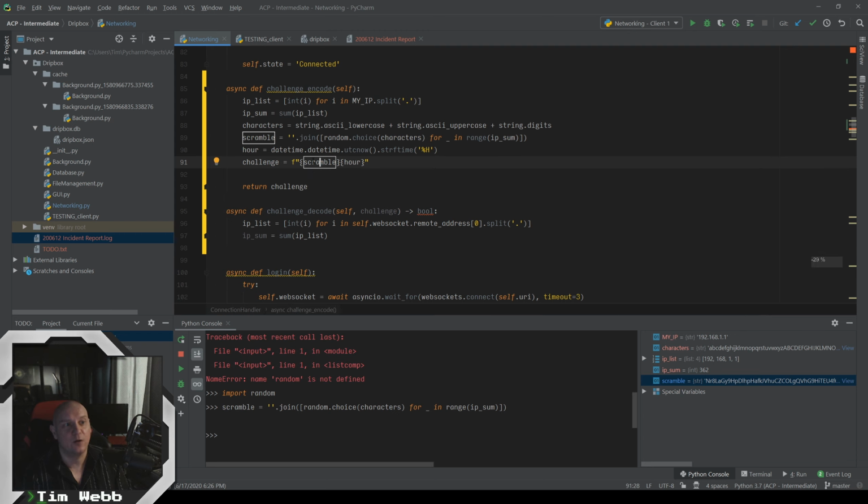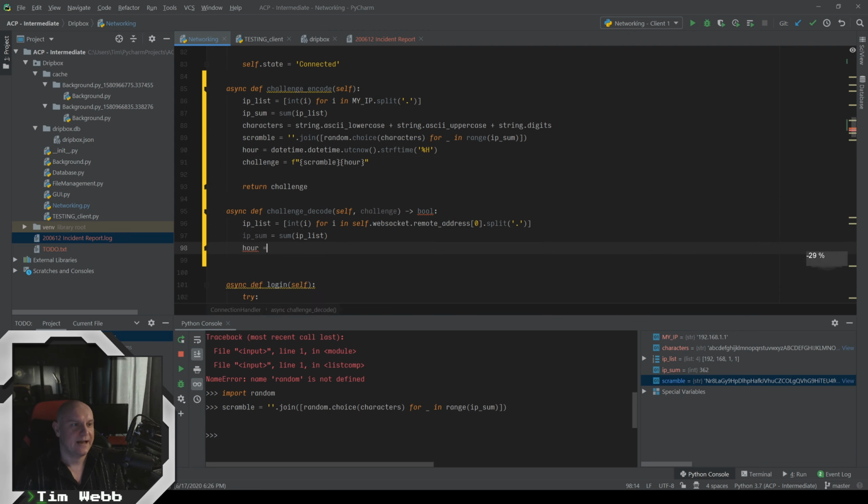We know exactly how long the scramble is. Even if there was some other thing at the end of this, in fact, I just caught myself before I started bouncing around. I've got a real bad habit of doing that. I want to show you all this stuff at once, and I've got to take my time here. So we can get the exact location of the hour. Even if there was other stuff at the end of this, we would know exactly where to find the hour, because we know that the scramble is this long. It's whatever this adds up to. This is all nonsense. This is what we want.